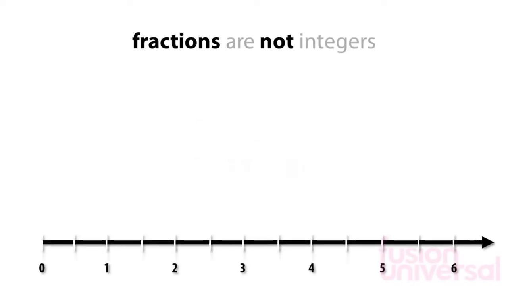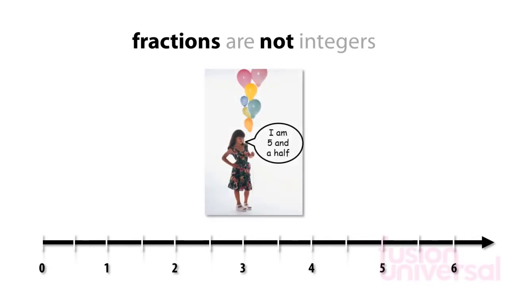So now let's look at numbers that are not integers. Fractions are not integers. Your age is a good example of this. When you are young, you might prefer to say you are 5.5 years old, rather than just 5 years old. This is because you are between your 5th and 6th birthday.